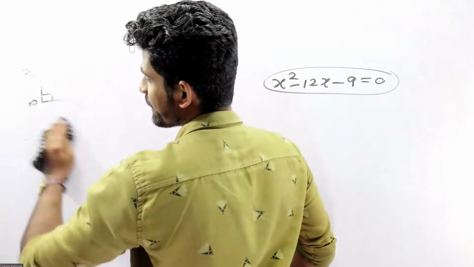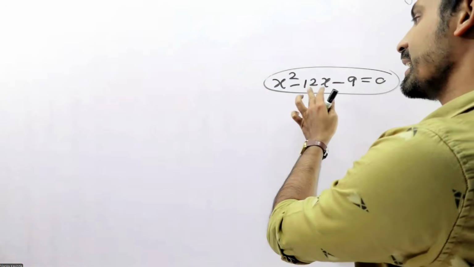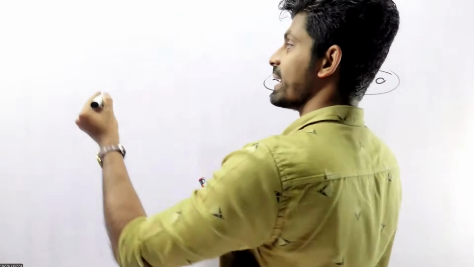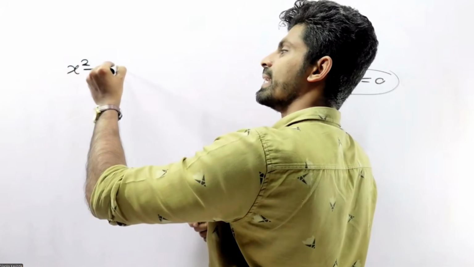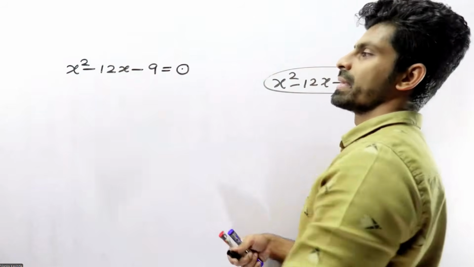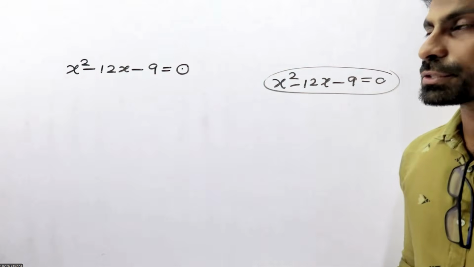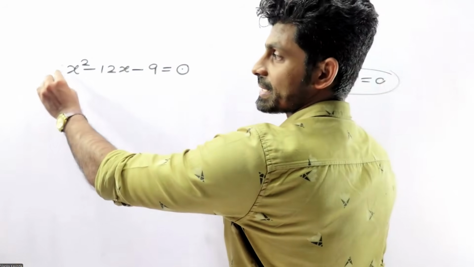What is the equation? x squared minus 12x minus 9 equals 0. What is the coefficient here? 1.